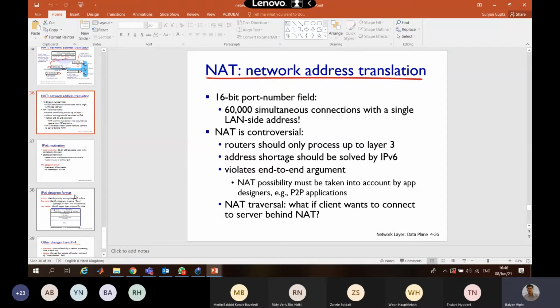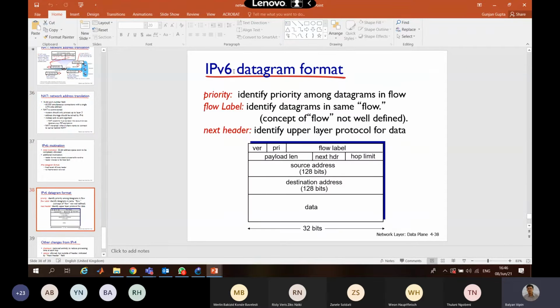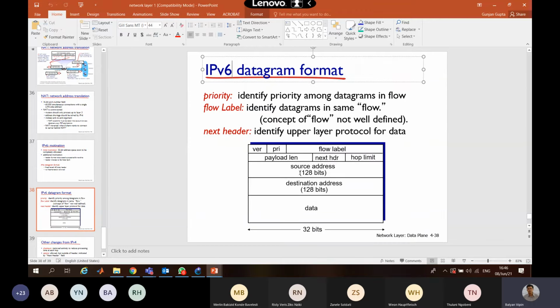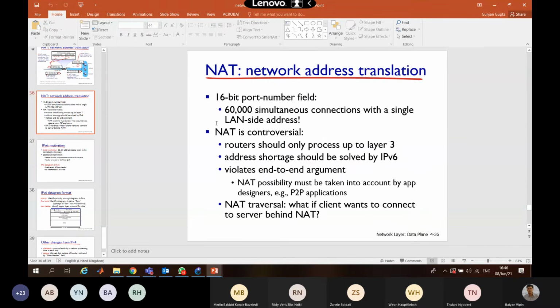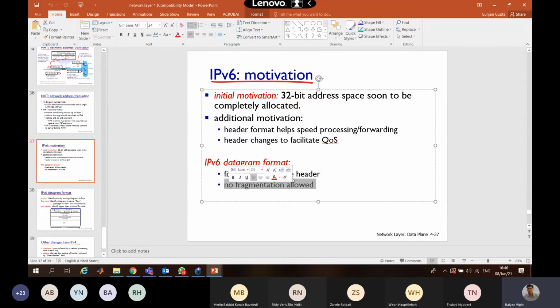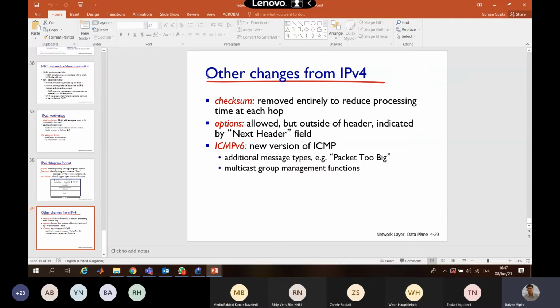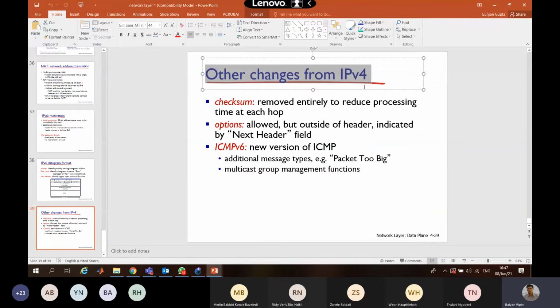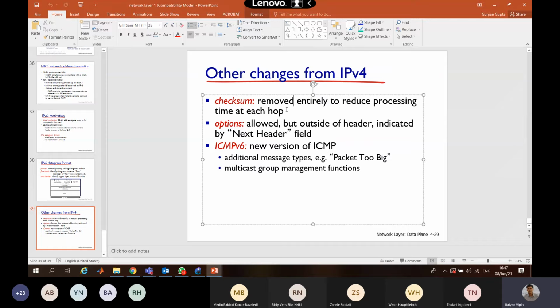So you just need to know the basics of them. If I say with respect to IP version 6, it's a 32-bit address, okay, and how much is the length of it. In a similar way, for IP version 4, you must know what is the length of it and what are the changes in it as compared to IP version 4.